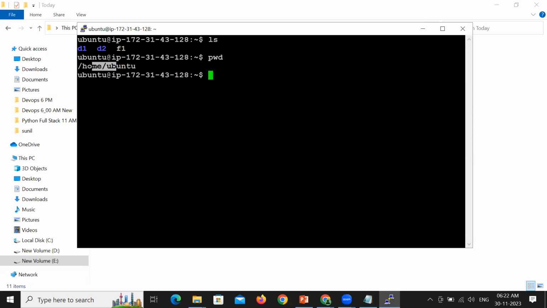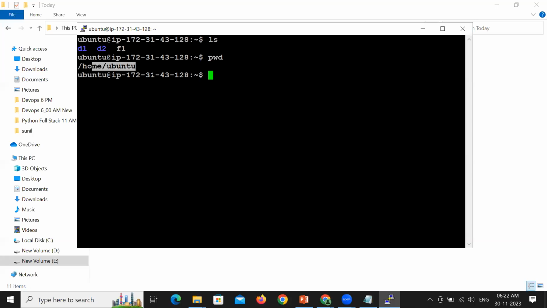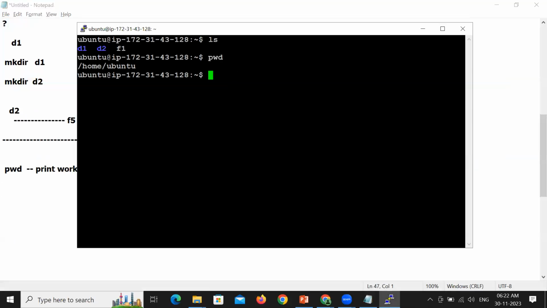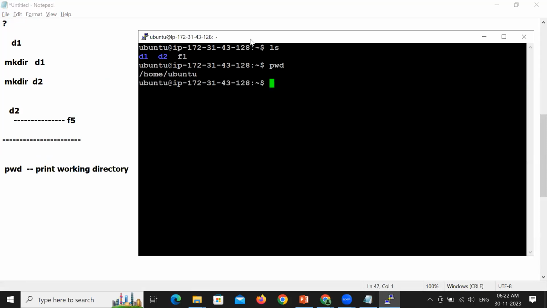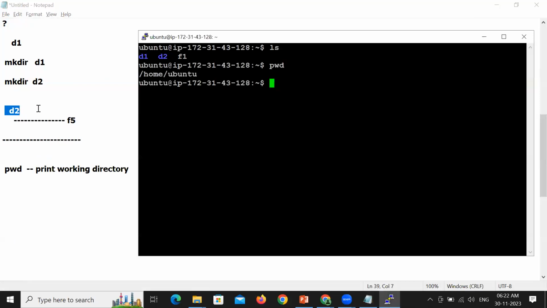This means this particular file F1, directories D2 as well as D1, all these directories and files are available in /home/Ubuntu. This is your current location. pwd will help you to know the current location in which you are working. Now, what is your plan? My plan is to create a file F5, but your file should be created inside the directory. You have to create it under the directory.